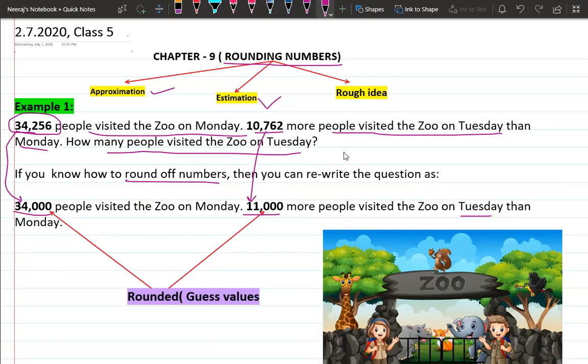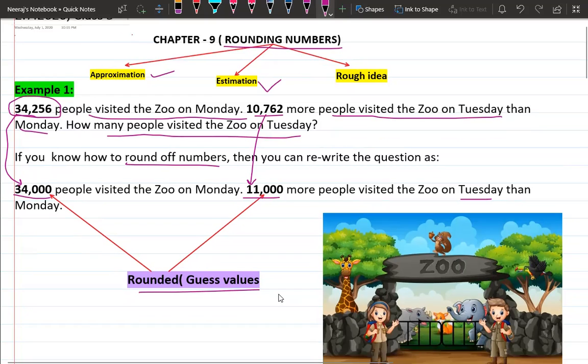So what does it mean? These are nothing but the rounded or guess values. It is not an exact value. It is not an actual value. These are the guess values. This is the right rounding value.